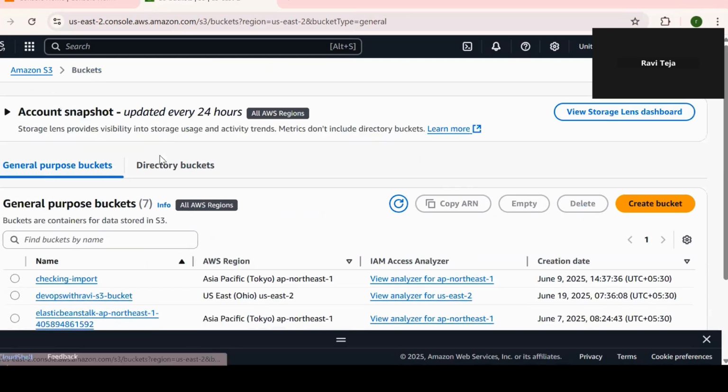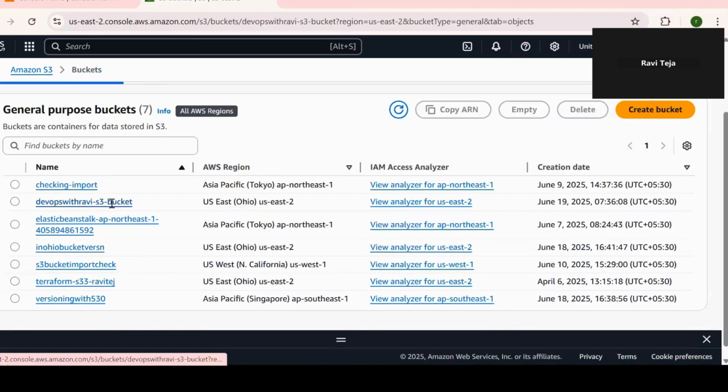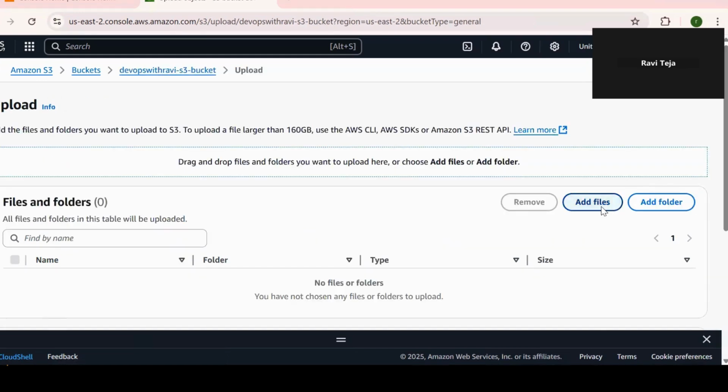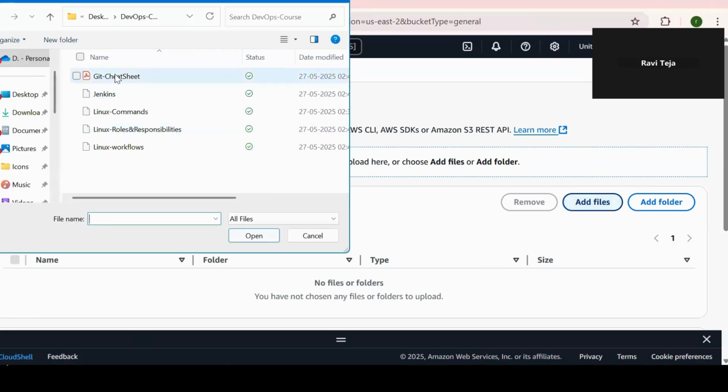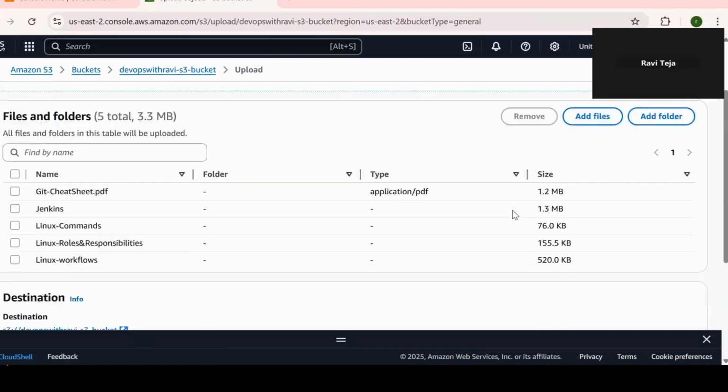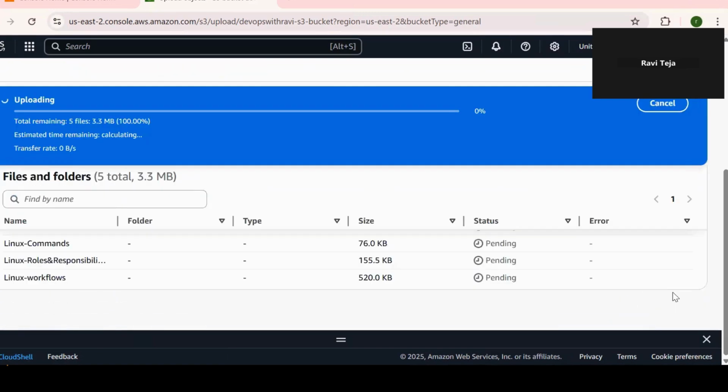Now what I am supposed to do is store the data in the bucket only. Whenever you click on this upload, it is going to be stored in the bucket only. Whenever you click on this folder and upload, that comes under the DevOps folder, right? I want to store the data in the S3 bucket only. Add files. Select them and open this. And then just come down. Click on upload.